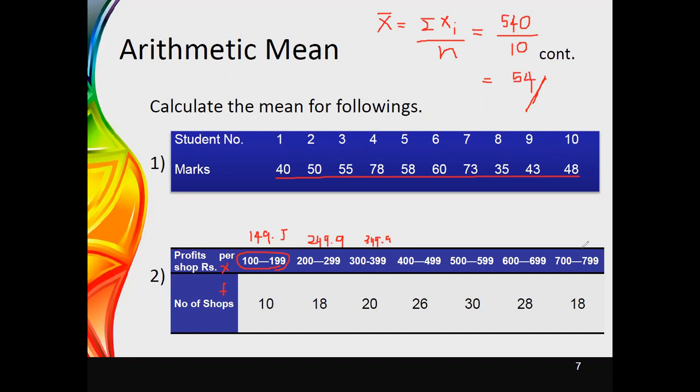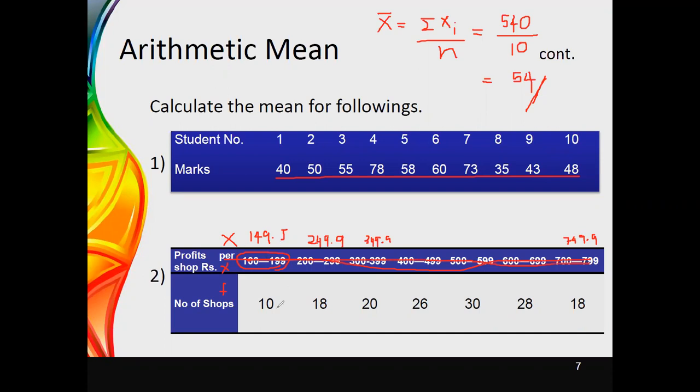Likewise up to the last category you get 749.5. Now you can say these are your new x values. Now you can omit the original set of data, because these ranges have been converted to a generalized value which denotes the set of values.